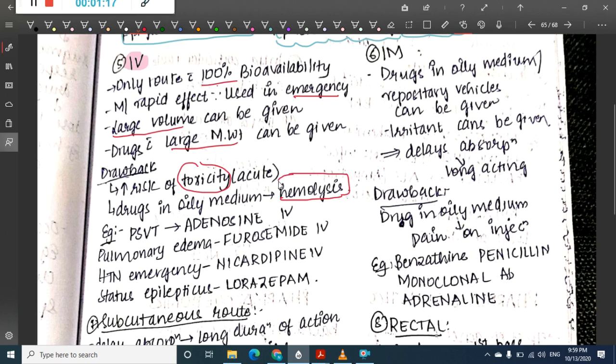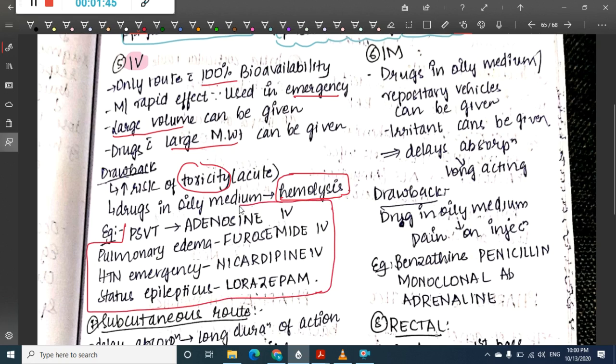What are examples of the intravenous route? For paroxysmal supraventricular tachycardia, we can use adenosine IV. For pulmonary edema, furosemide IV can be used. For hypertensive emergencies, nicardipine IV can be used, whereas for status epilepticus we can use lorazepam. So these are the drugs which can be used IV.